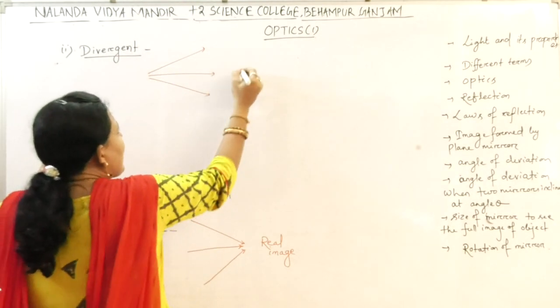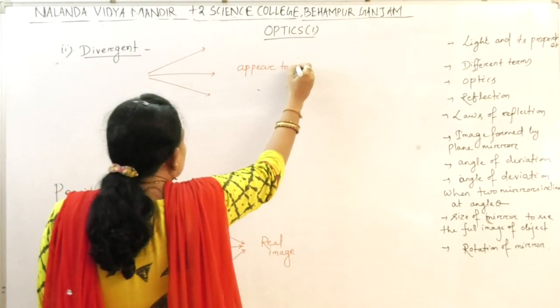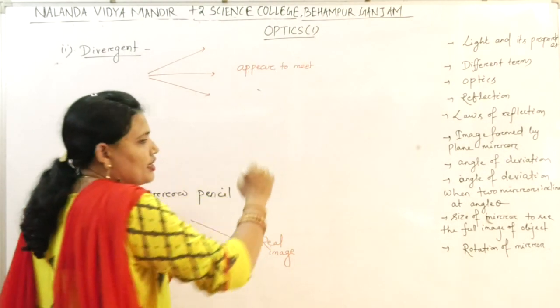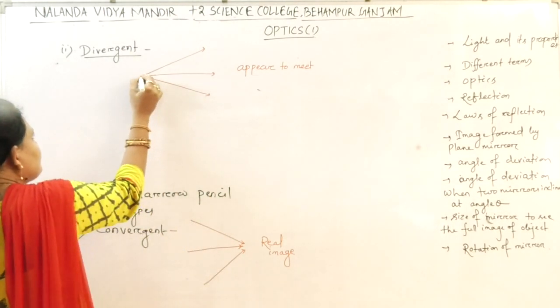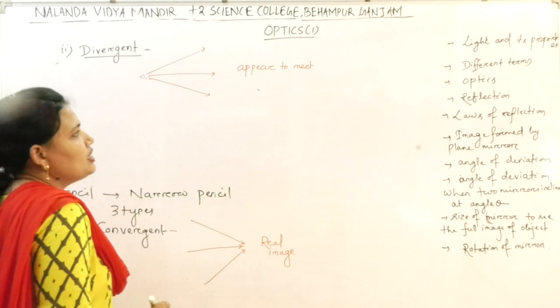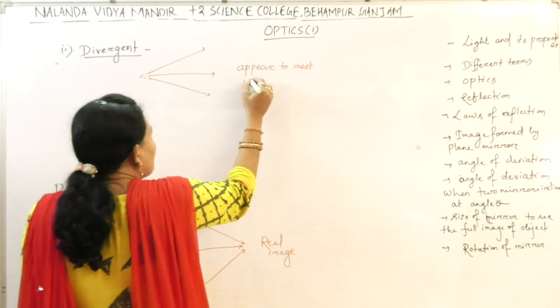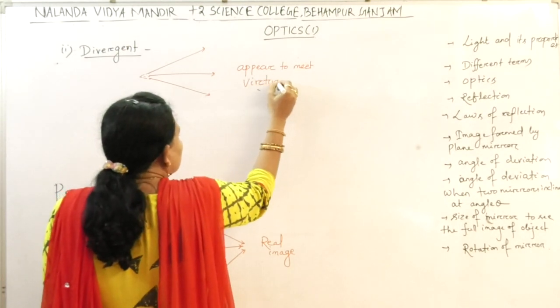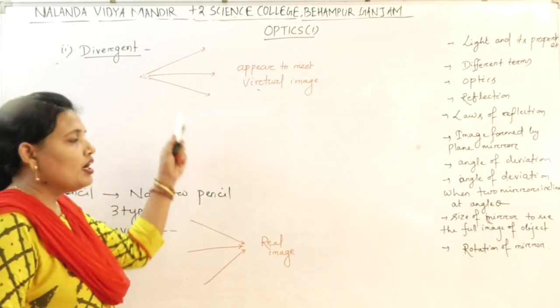Here the rays appear to meet. What do you mean by appear to meet? If they are produced in the backward direction, then they will meet at a point like this. See, this is. So these do not meet actually, they appear to meet. Here always a virtual image is formed. This is your divergent.